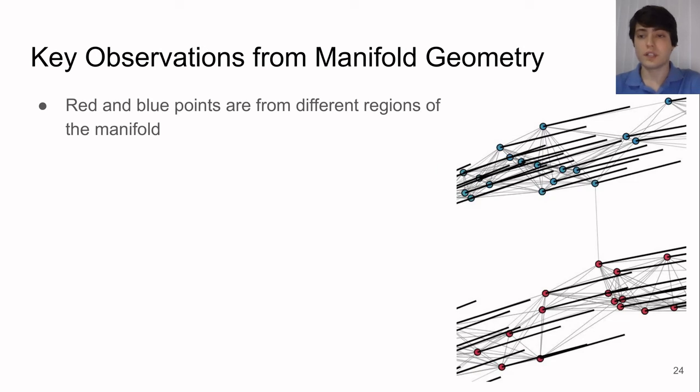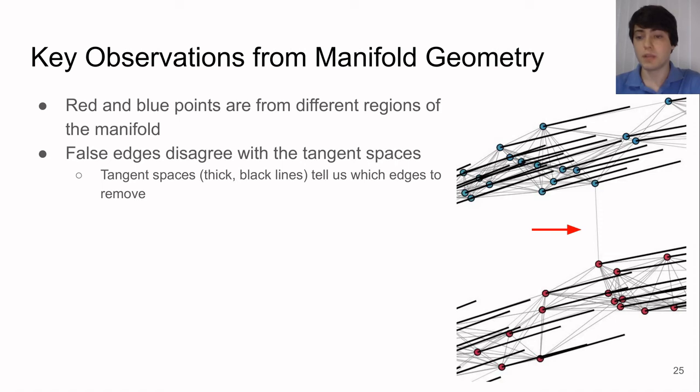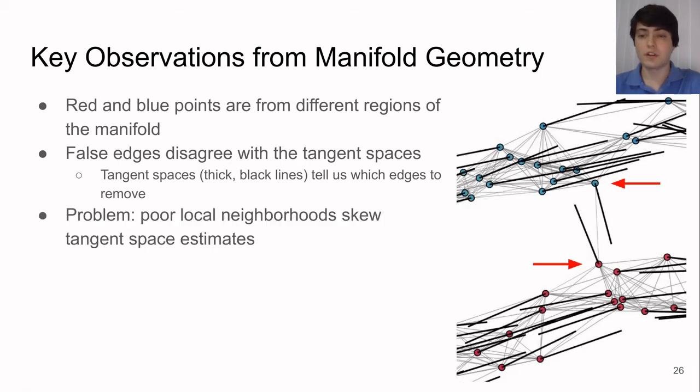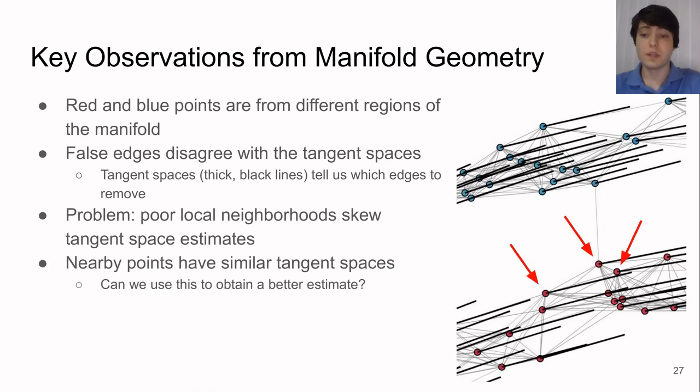Let's take a closer look at this kind of manifold. In this case, the blue and red points are from two different regions of the manifold, and there's a false edge connecting them. If we look at the tangent spaces, which are the black lines at each point, we can see that the false edge is almost perpendicular to them. They're very dissimilar. So if we can estimate the tangent spaces at each point, that can tell us which edges need to be removed. However, tangent spaces are estimated using local neighborhoods, so these points will have poor tangent space estimates.